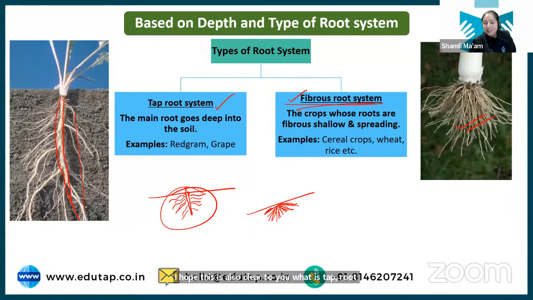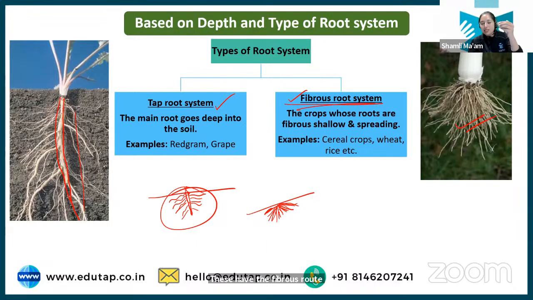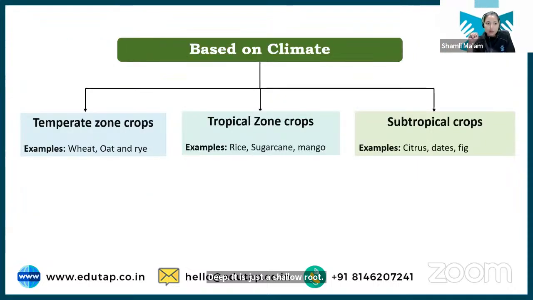All your cereal crops like rice and wheat have the fibrous root system. If you pluck this plant, you will see it will easily come out, and the root system is not very deep. It is just a shallow root, and it is fibrous in nature. Chalo. Now next we have classification based on climate. Based on climate we have temperate zone crop, tropical zone crop, and subtropical zone crop.